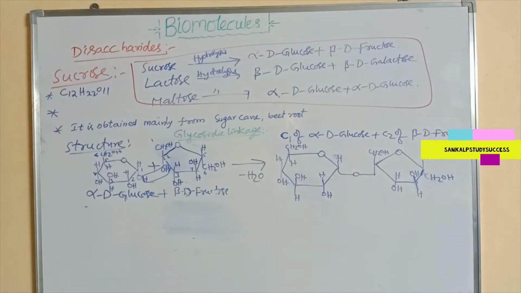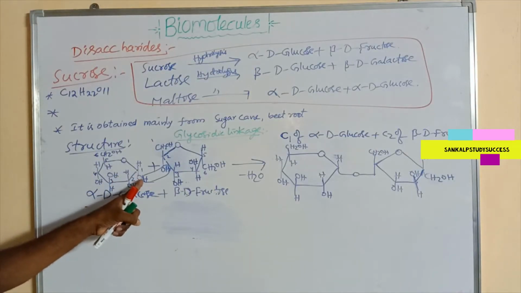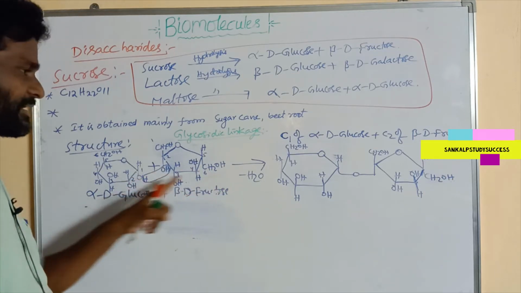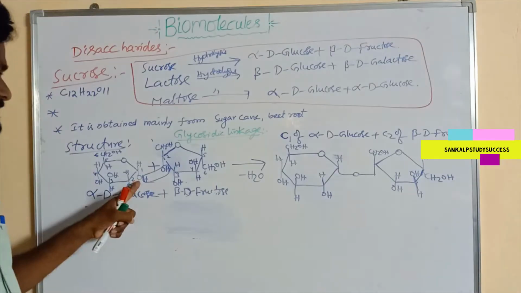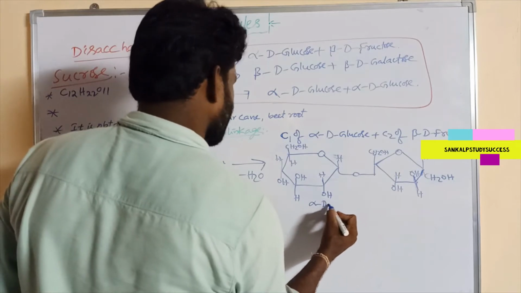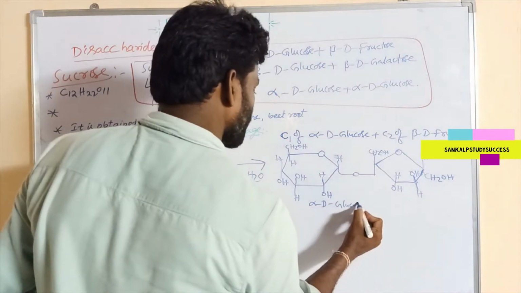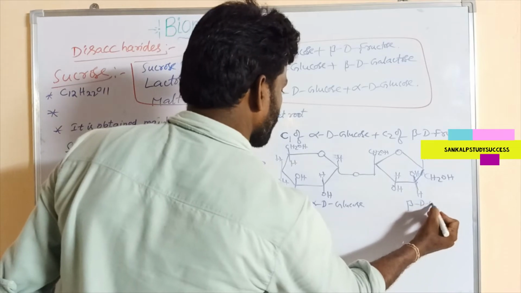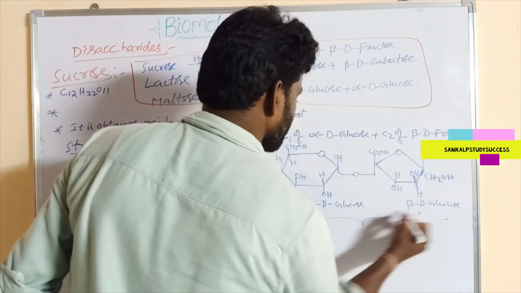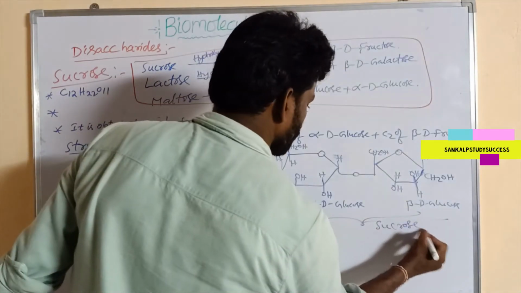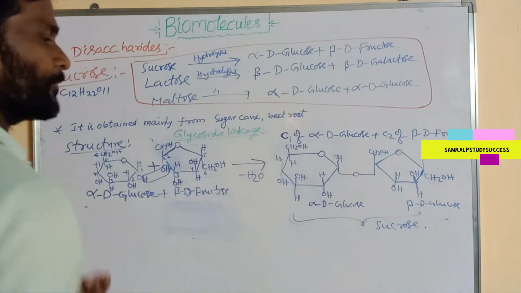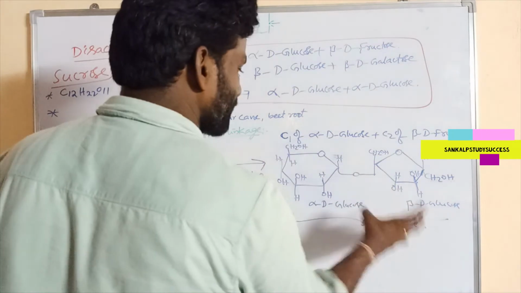So this is the oxide linkage. Here these two OH groups combine by losing a water molecule, and what remains is the oxide linkage. Okay, this is the alpha D glucose unit, this is the beta D fructose unit. Both are combined to give the sucrose structure. So this is the structure of sucrose.